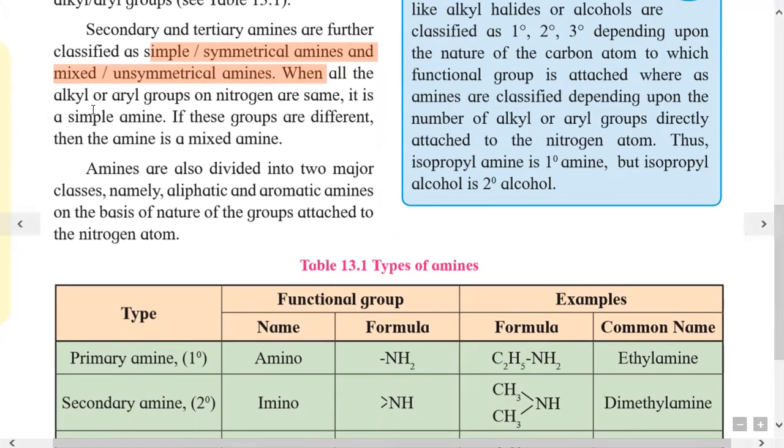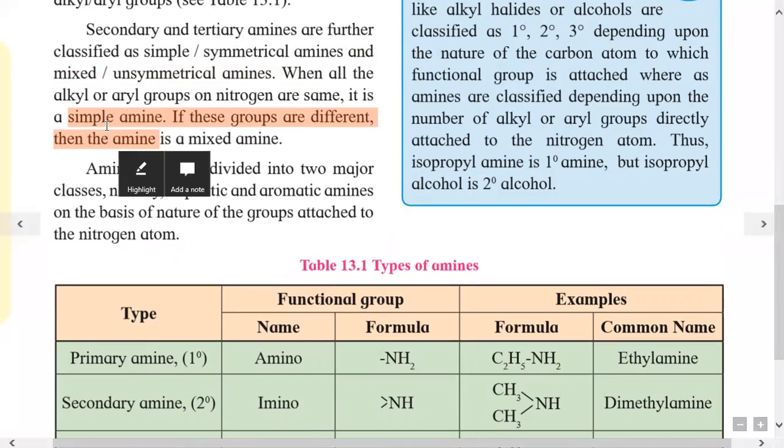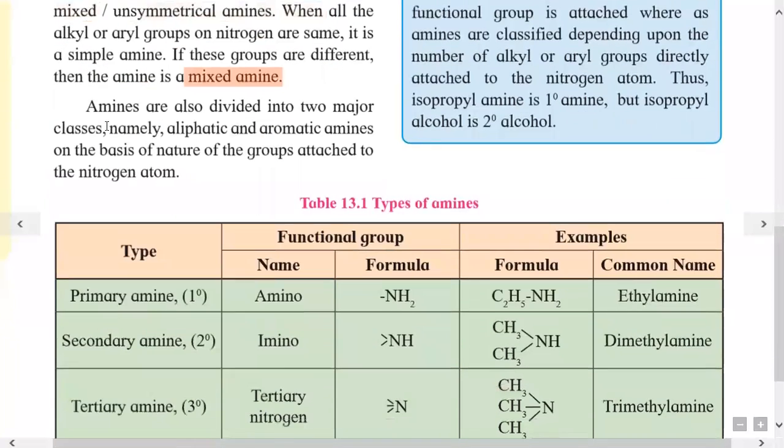When all the alkyl groups or aryl groups on the nitrogen atom are the same, it is called a simple amine, and if they are different then it is called a mixed amine.